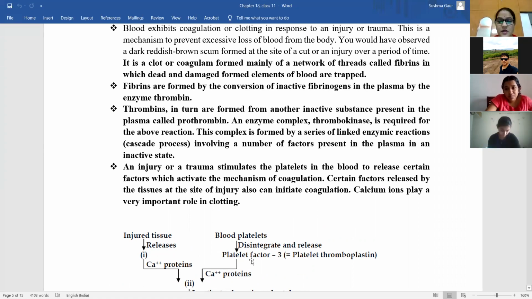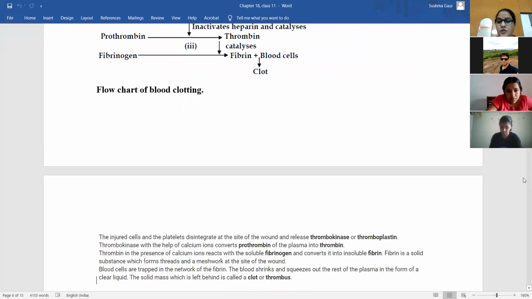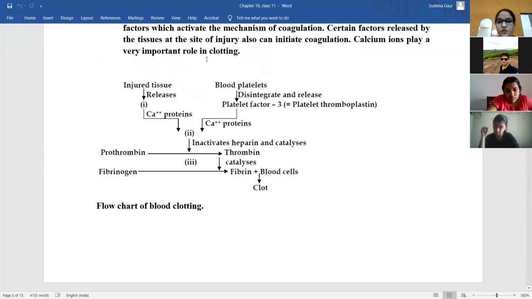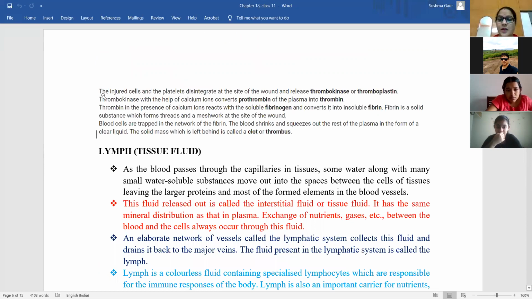Actually, this is the theory that is explained in this flow chart. Should I repeat this theory again? Ma'am, can you show the flow chart? Yeah, I have already shown, I can show it once more. This is the flow chart that explains how the blood clots, what are the things involved in clotting of the blood, and what are the steps that occur during blood clotting. The small theory related to the flow chart is also given here. You can correlate this theory with that flow chart.